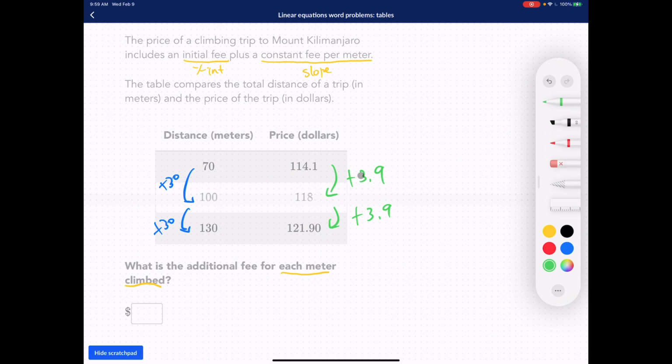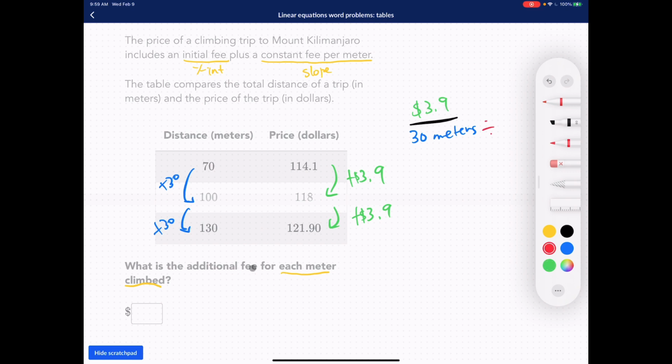What we learn is that for every 30 meters, they're paying $3.9. So how do we find just 1 meter?